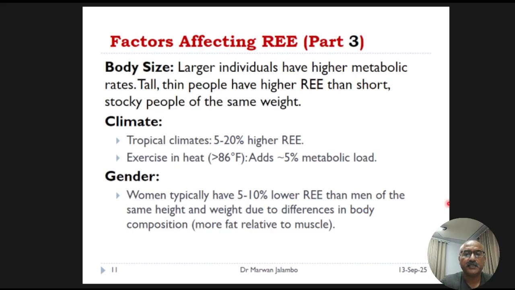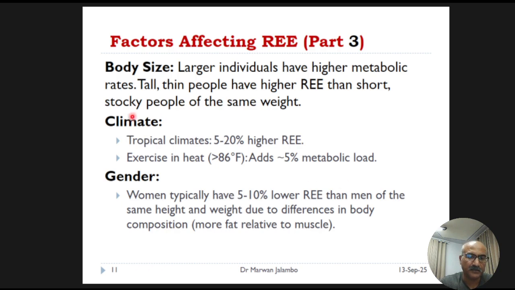It's intuitive that larger people generally have higher metabolic rates than smaller people. So body size is one of the factors affecting resting energy expenditure. But it's also about the shape. A tall, thin person has a larger body surface area compared to a short, stocky person of the same weight. This large surface area means more heat is lost to the environment, requiring a higher metabolic rate to maintain body temperature.